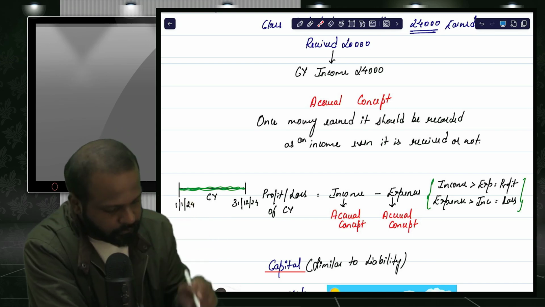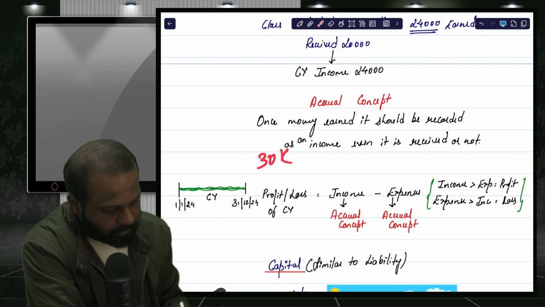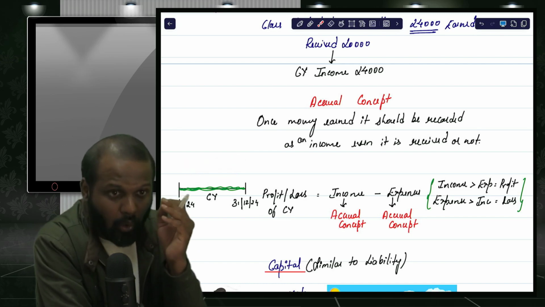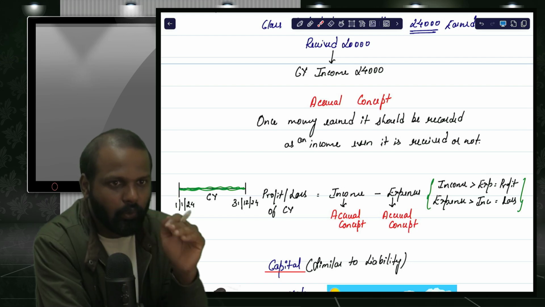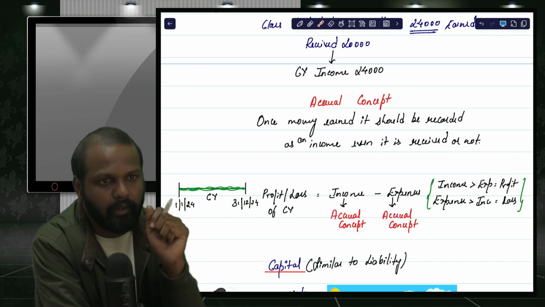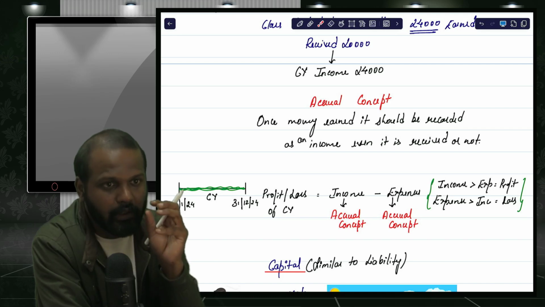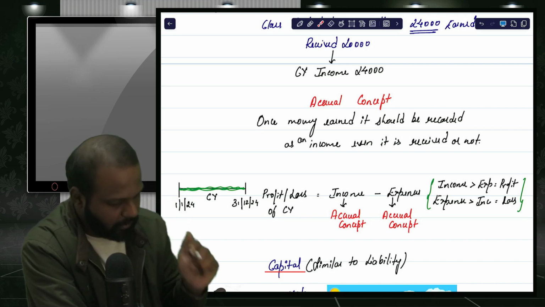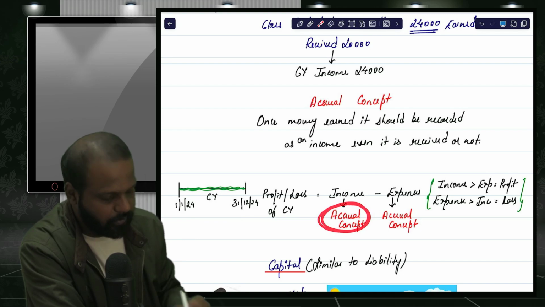So 30,000 rupees is not an income of the current year. Only 1,20,000 is called income of the current year. So how much you receive in the current year is not important. How much you earn in the current year, that is important. So that is your income of the current year, as per which concept? Accrual concept.